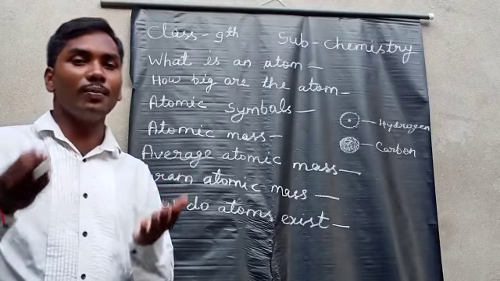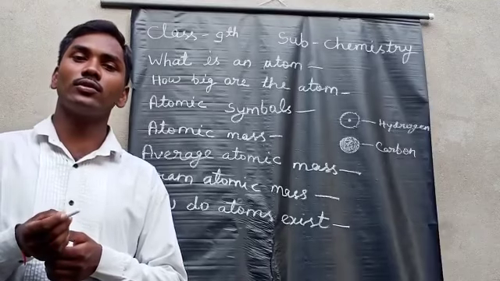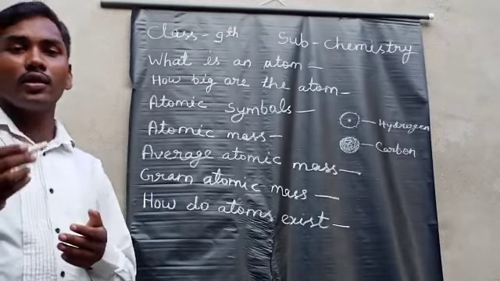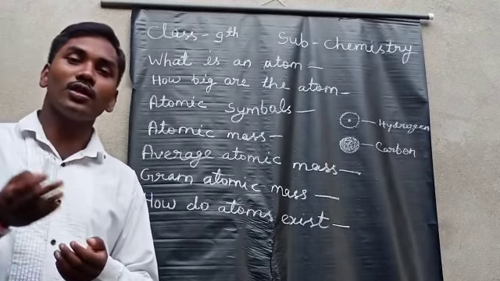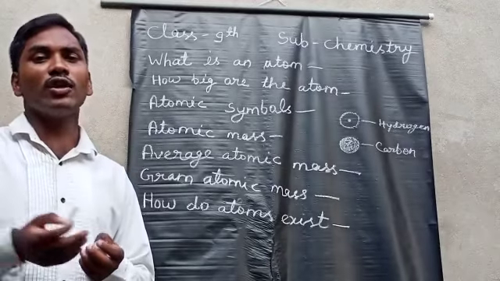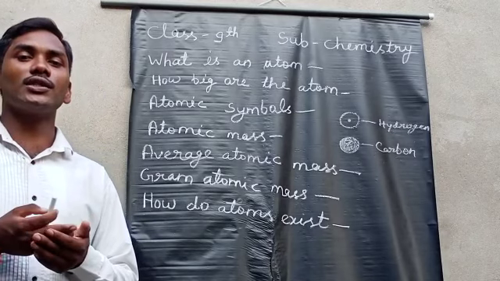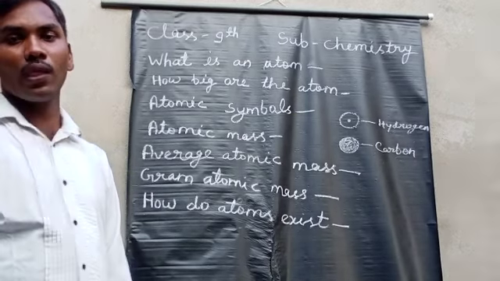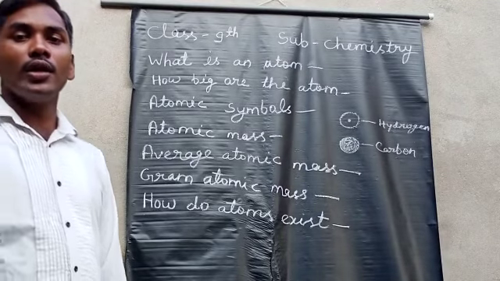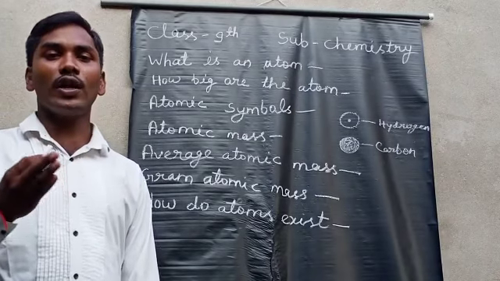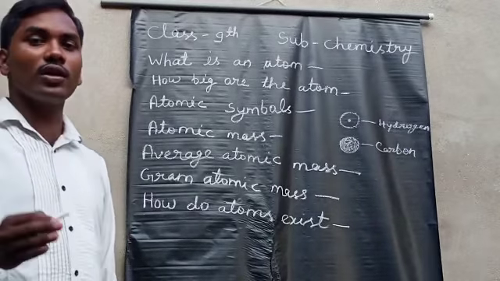Previously, in the beginning, the symbols were given to the elements from where they were discovered. Means the symbols of the elements were related to the names of the places where they were discovered. But nowadays, IUPAC, the International Union of Pure and Applied Chemistry, assigns the names for the elements.